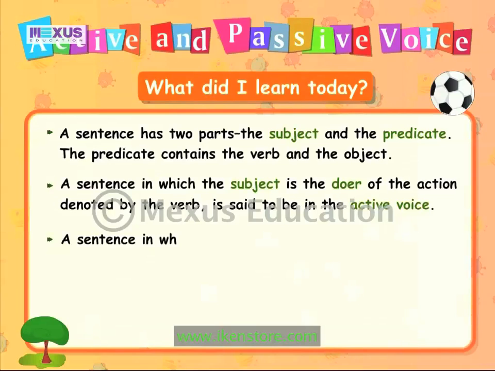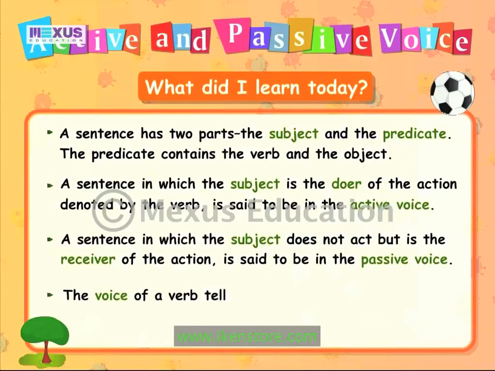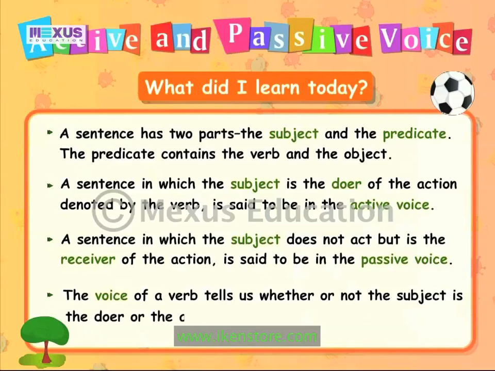A sentence in which the subject does not act but is the receiver of the action is said to be in passive voice. The voice of a verb tells us whether or not the subject is the doer or the agent of the action denoted by the verb.